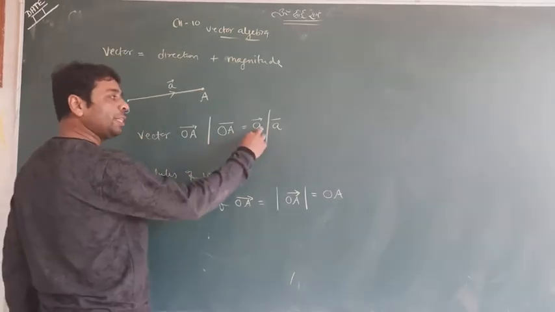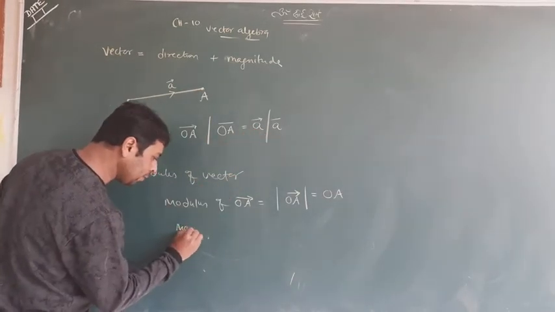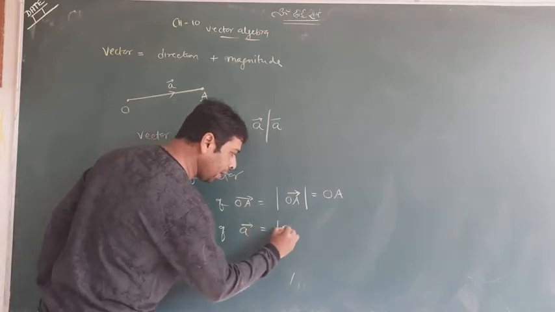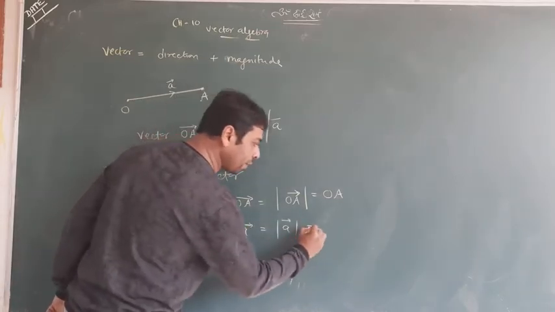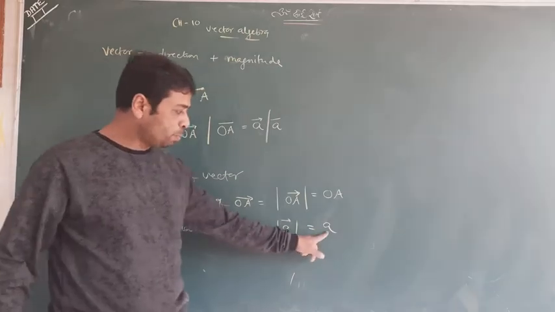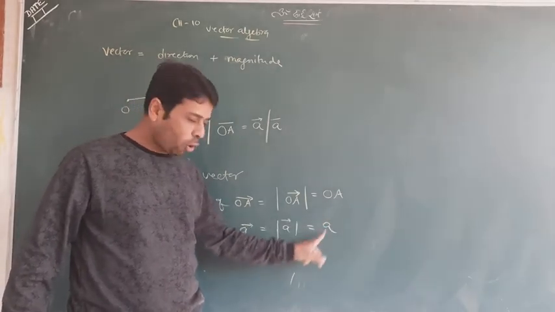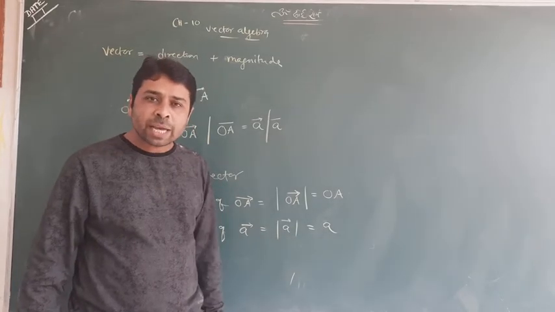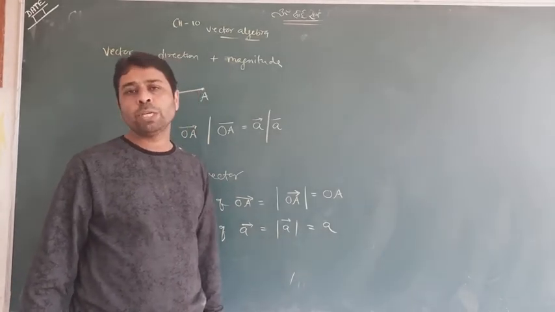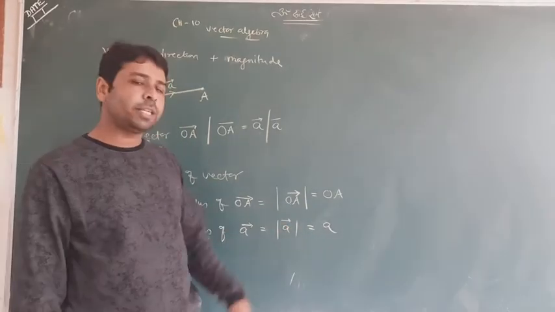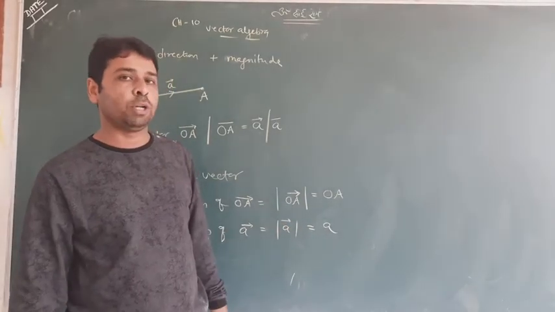Again, the modulus of vector a is given by mod of a, or given by a. Only a, with no symbol at all on either side, means it is the modulus of vector a. So remember these two, especially important symbols, students.